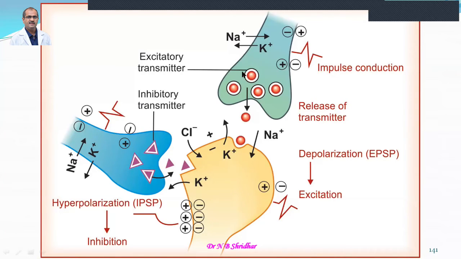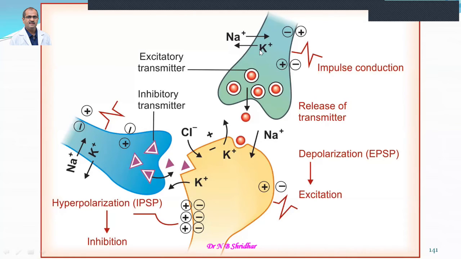So these are the vesicles containing the excitatory neurotransmitters, or they may be inhibitory neurotransmitters. Depending upon the site, it may be acetylcholine, norepinephrine, GABA, glycine, or many more types of neurotransmitters.